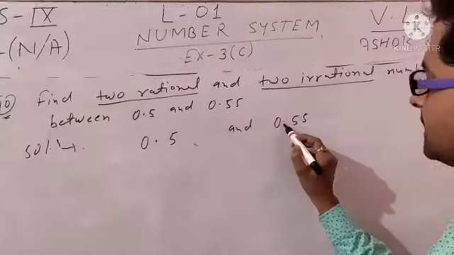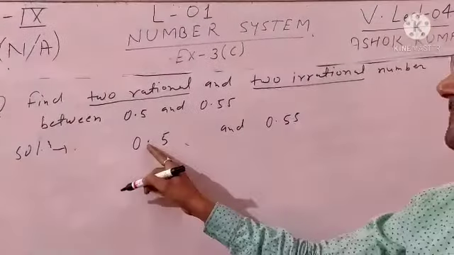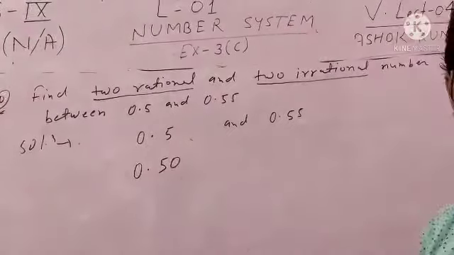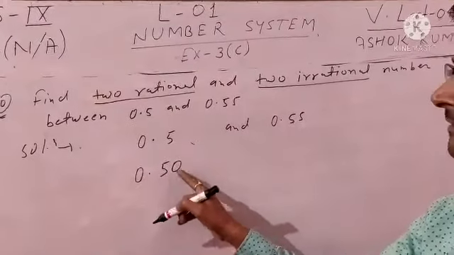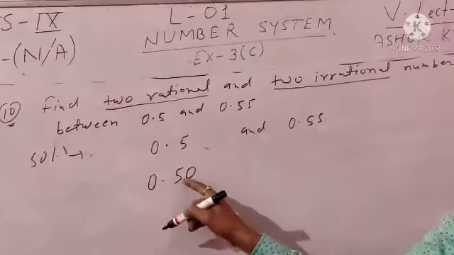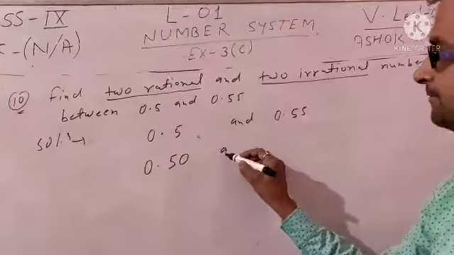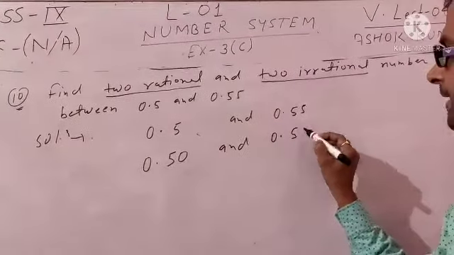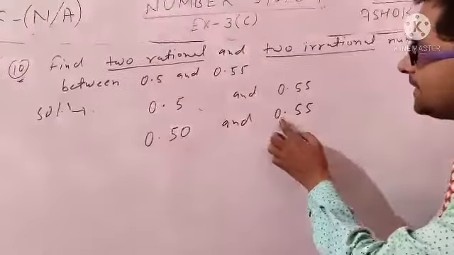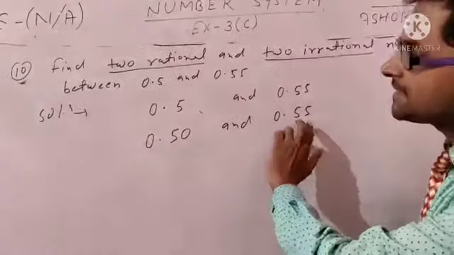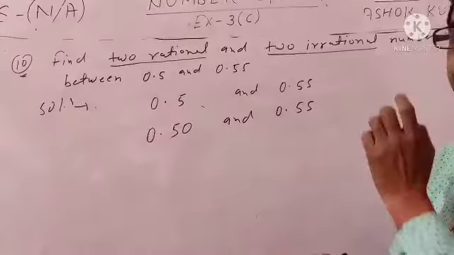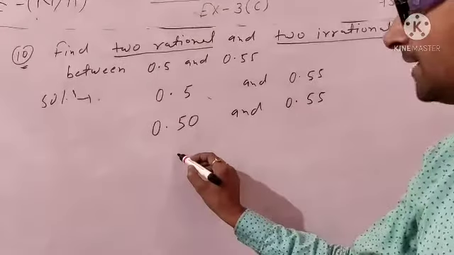But after the decimal point, here the 2 value, but after the point, here 1 value. So this value can be written as 0.50, because after point, there is no value of zeros. Okay, so we can write 0.50, and second one is the 0.55. So look at here student, this is the 0.50 and this is the 0.55. So select any 2 value between 50 and 55.